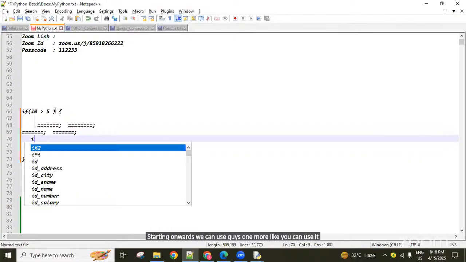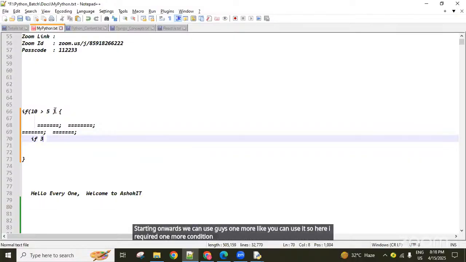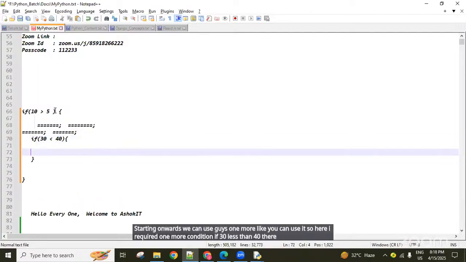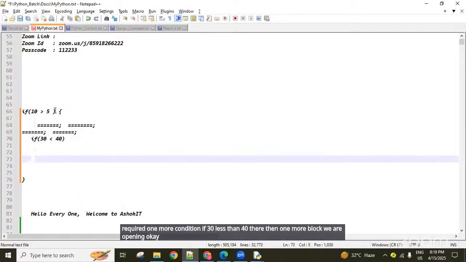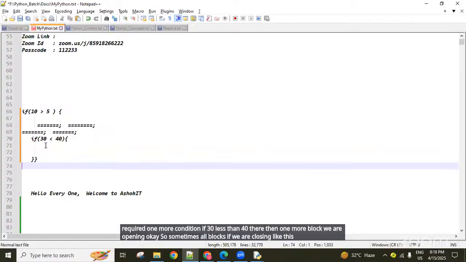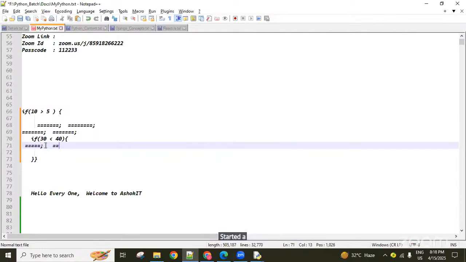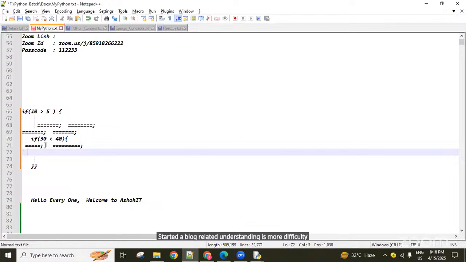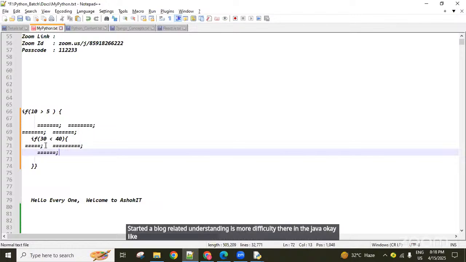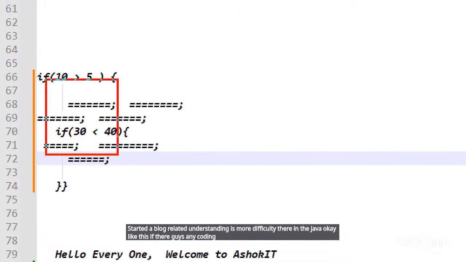Here I require one more condition: if 30 less than 40, then we open one more block. Sometimes when all the blocks are closed like this, understanding where a block closes and where it started is more difficult in Java. If there is coding like this, understanding is more difficult.